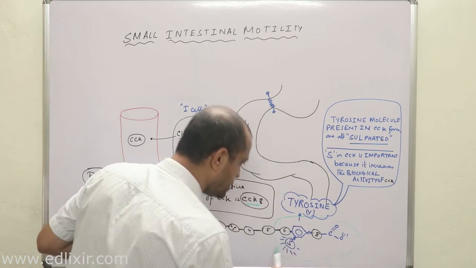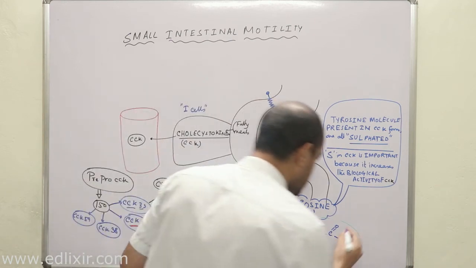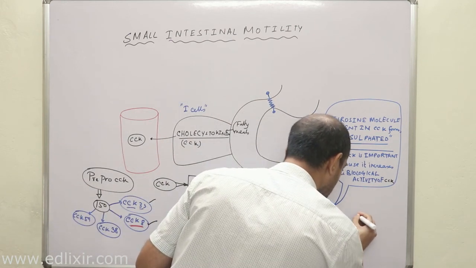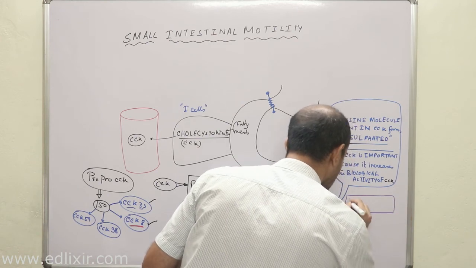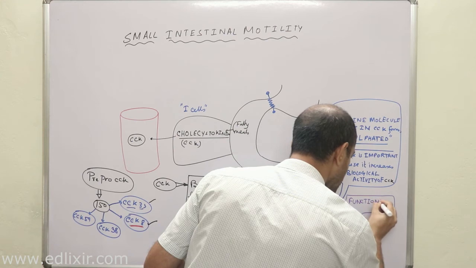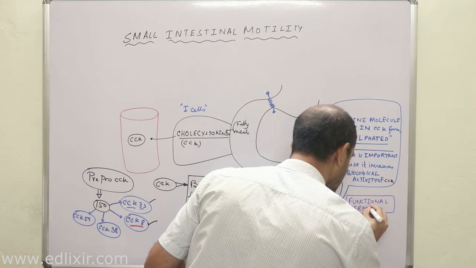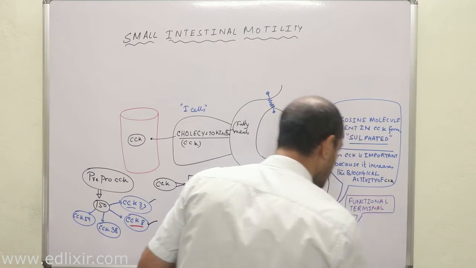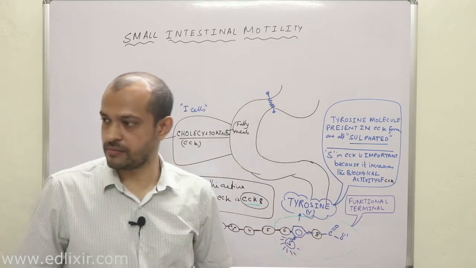This carboxyl terminal in CCK is called the functional terminal. Okay? Clear? It's called functional terminal.